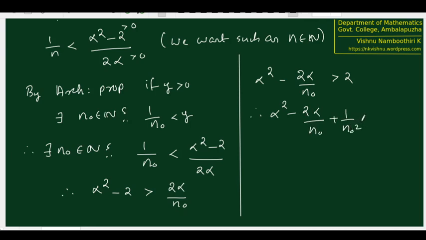Since it is positive, we are adding something to the left side, therefore the left side will become more. This is greater than alpha square minus 2 alpha by n naught, but this is already greater than 2. But this is nothing but alpha minus 1 by n naught, the whole square, that is greater than 2. So we call this beta, right? Beta equals alpha minus 1 by n naught.